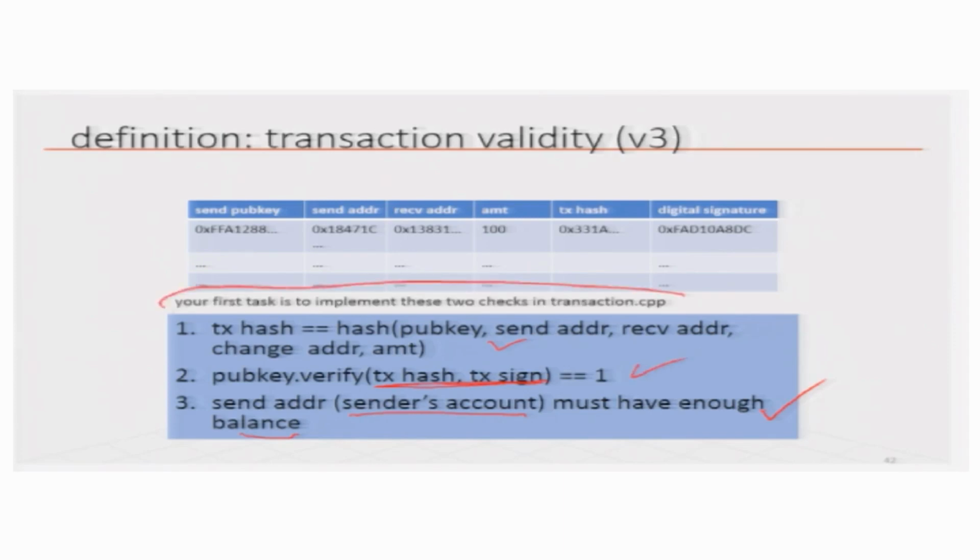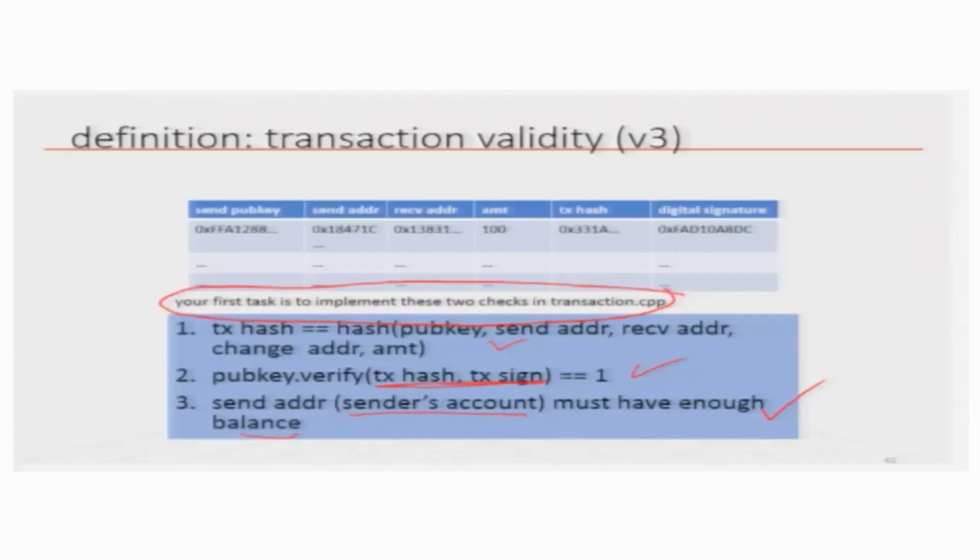In the exercise that we are proposing, we will give you an already almost implemented blockchain as per today's discussion. However, there are places where you have to fill the gap, otherwise this will not work. There is this file called transaction.cpp where you have to implement these checks, right, the checks of the signature verification and the check of the balance being enough.